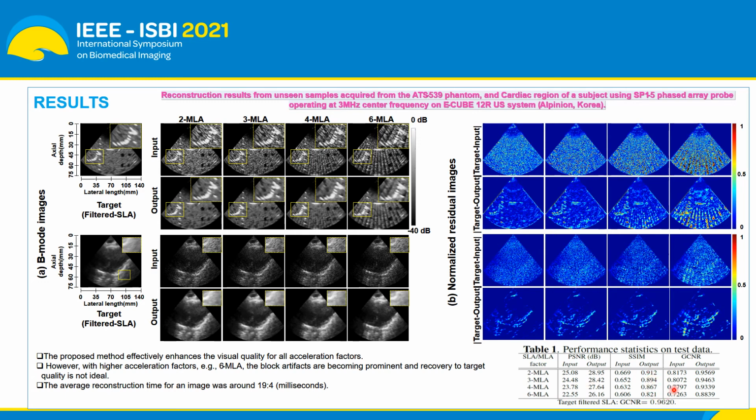In the case of GCNR, you can see that the GCNR is quite similar to the target filtered SLA images. One interesting property of our proposed method is that it has constant reconstruction time, which is around 19.4 millisecond, and it is the same for all acceleration factors because the same model is used for all acceleration factors.